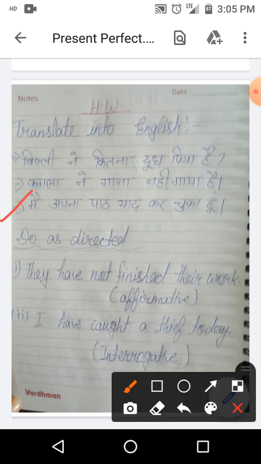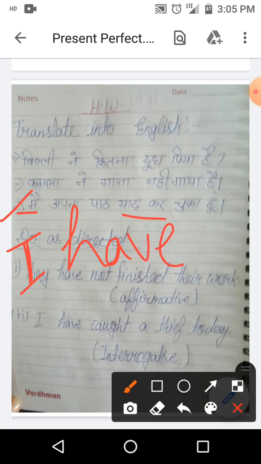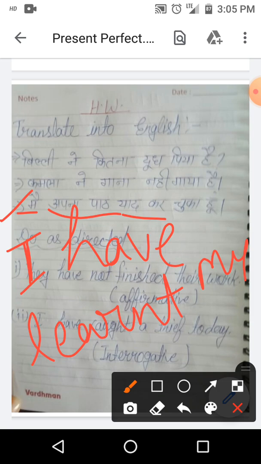Third one is मैं अपना पाठ याद कर चुका हूँ. This is affirmative. So we have to follow the affirmative structure. At first subject and then helping verb. I की इंग्लिश होती है I, की हिंदी होती है मैं. I have. याद करने की इंग्लिश होती है learn. And third form is learnt. I have learnt my lesson. Full stop.